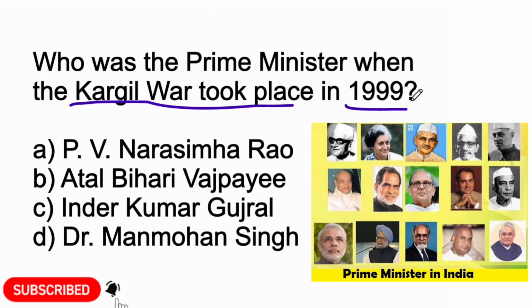Next, who was the Prime Minister when the Kargil war took place in 1999? Option A, PV Narasimha Rao. Option B, Atal Bihari Vajpayee. Option C, Inder Kumar Gujral. Or option D, Dr. Manmohan Singh. Here option B, Atal Bihari Vajpayee is the correct answer.